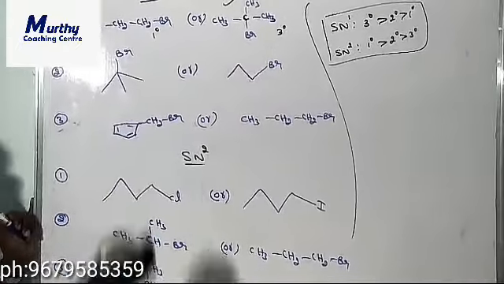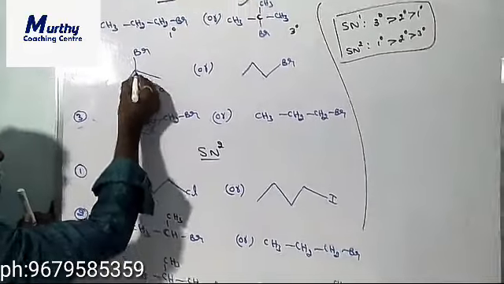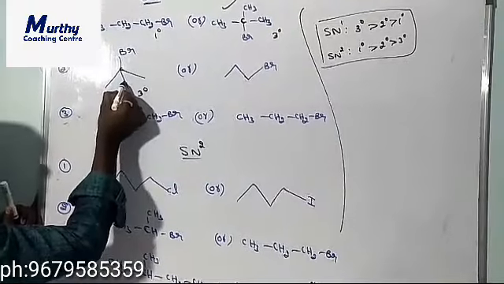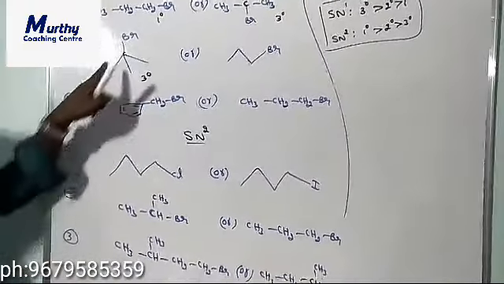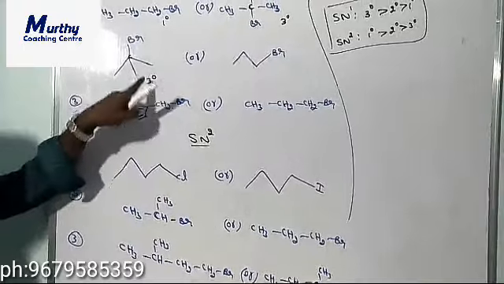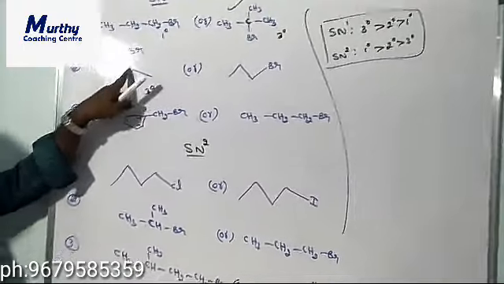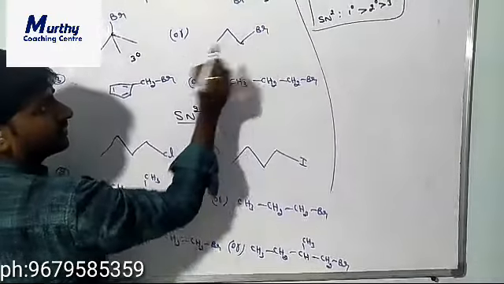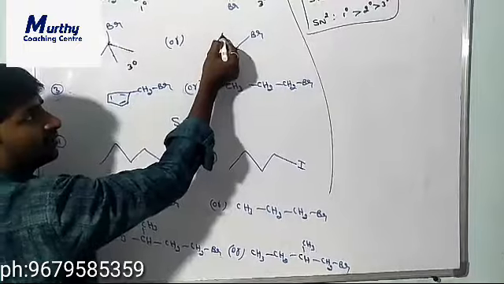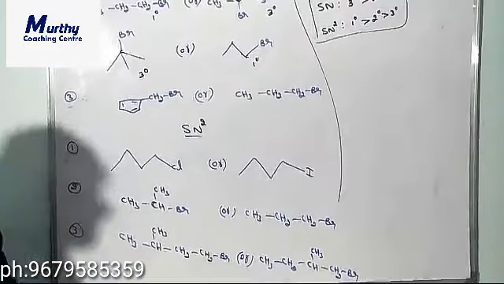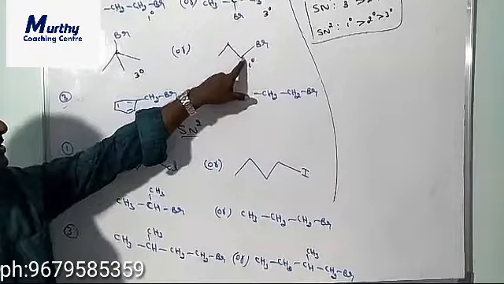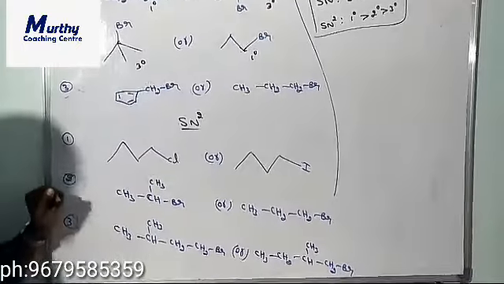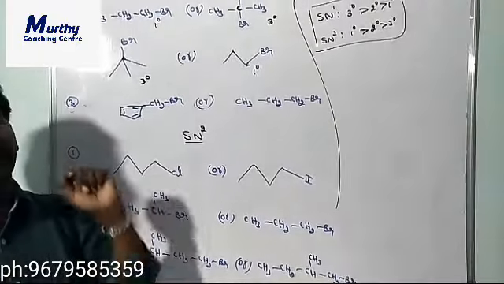Next, the second one. Here one carbon is present, so this carbon is directly attached to only one carbon. That's why this is the primary. And this carbon is directly attached to three carbons, one alkyl group, another alkyl group. That's why this is the tertiary. So these two are bond line formulas.